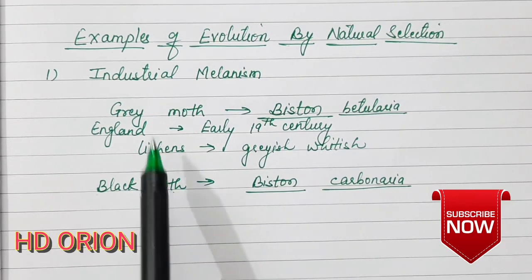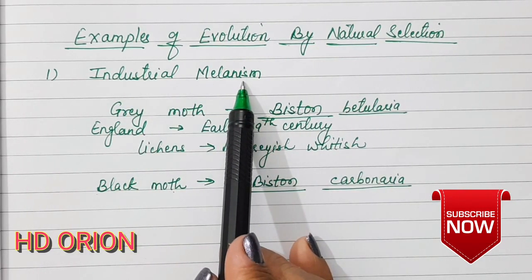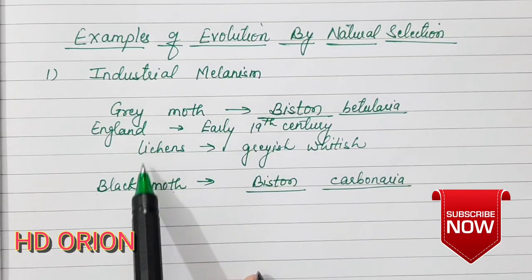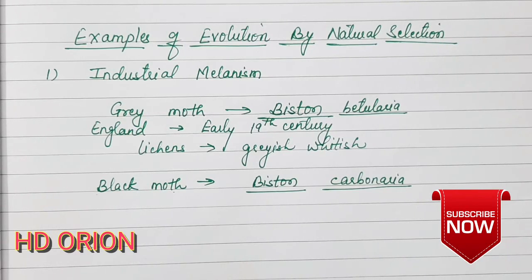So this is what is called as industrial melanism. Melanin is actually referred for pigmentation, so this is also referring to the change in the color from the grey background to the black because of the industrial revolution. And so there is always the nature who plays an important role in selecting which type of species and which type of particular organism will thrive. And this is what is known as the survival of the fittest.